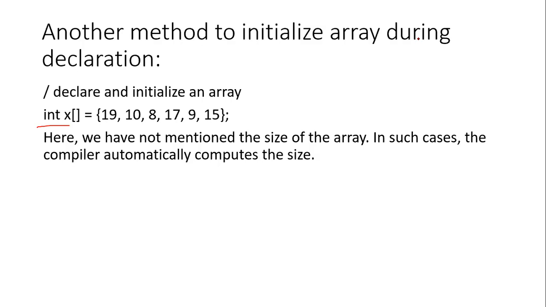The size of the array is not declared, and we are inserting the elements in that array. Automatically, 6 elements are inserted, so the size of the array becomes 6. As you can see, you have not mentioned the size of the array. In such cases, the compiler automatically computes the size.